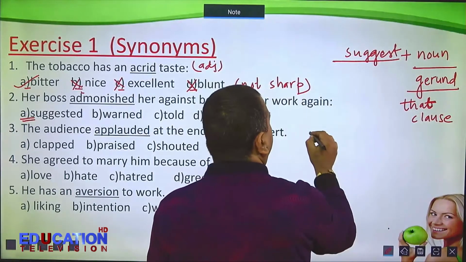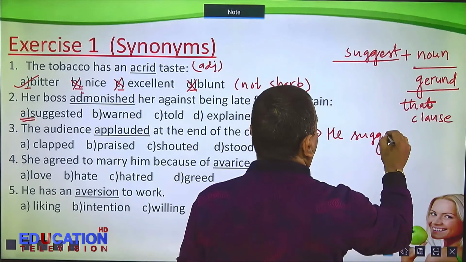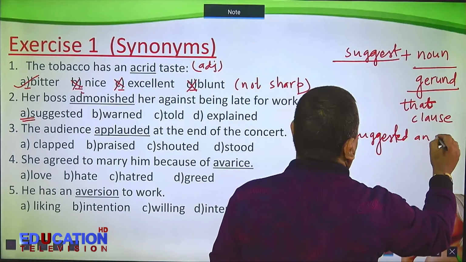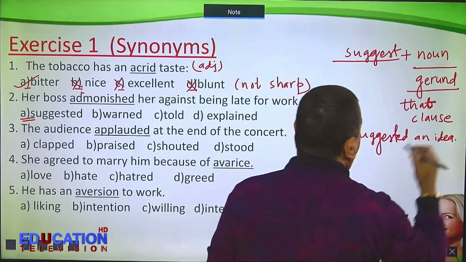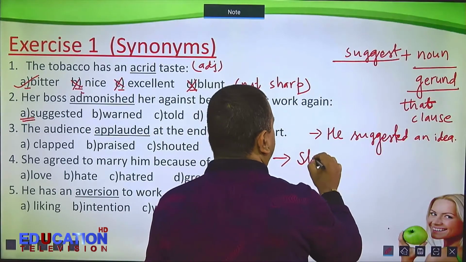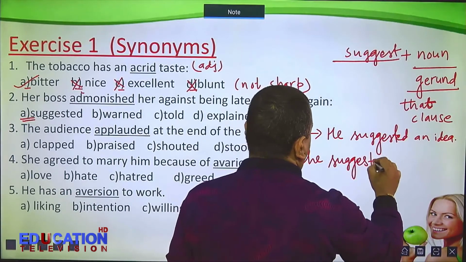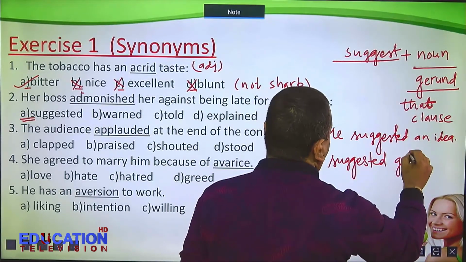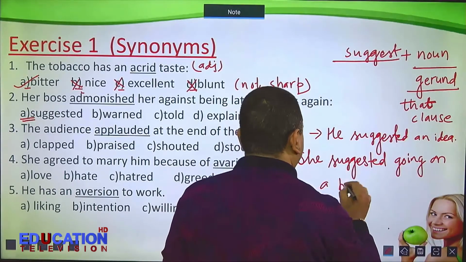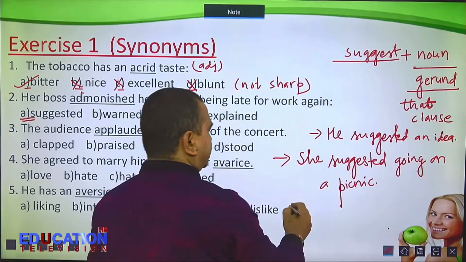For example, he suggested an idea, means he gave an idea. Another, she suggested going on a picnic. Next one, clause.